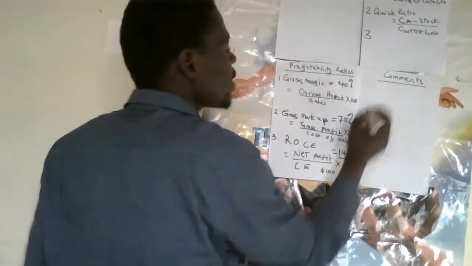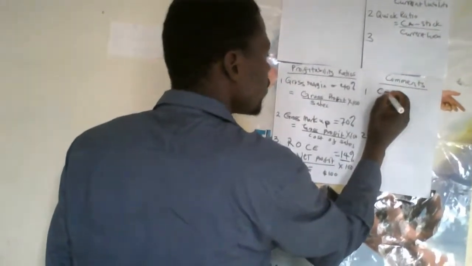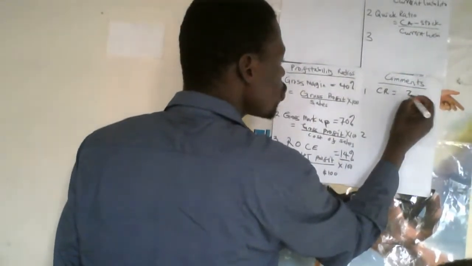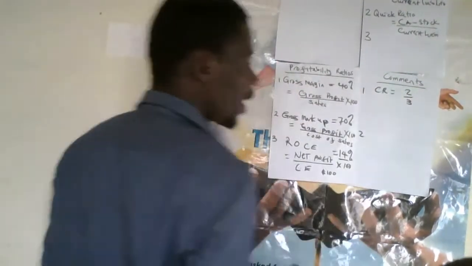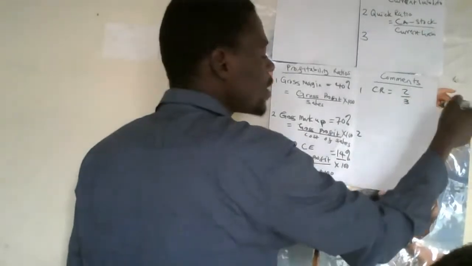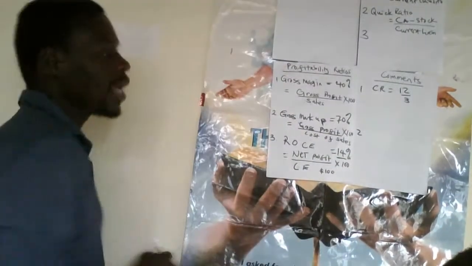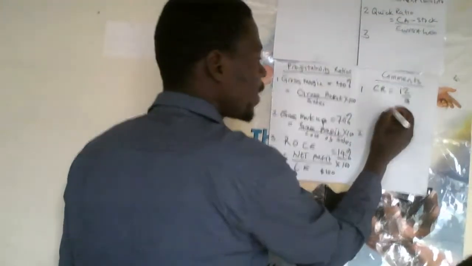Then on these ratios, let me start with ratio number one. I want to interpret the liquidity ratio for you. Let's say the current ratio is 12:3. What you need to do is reduce the ratio to a fraction whereby the denominator is 1.